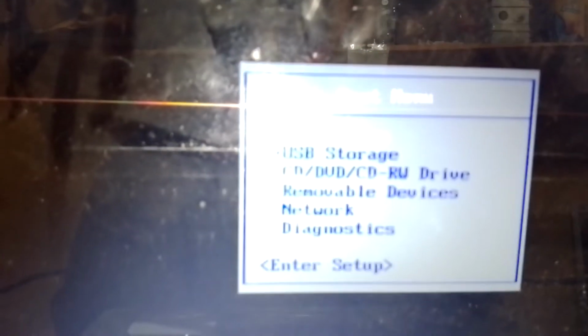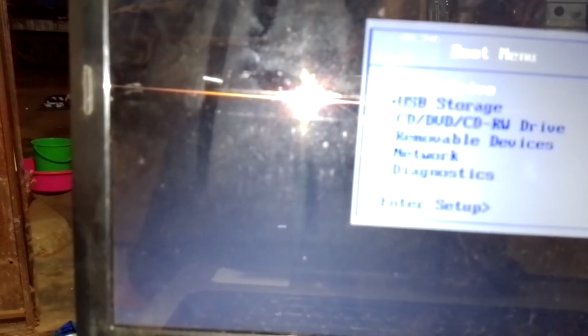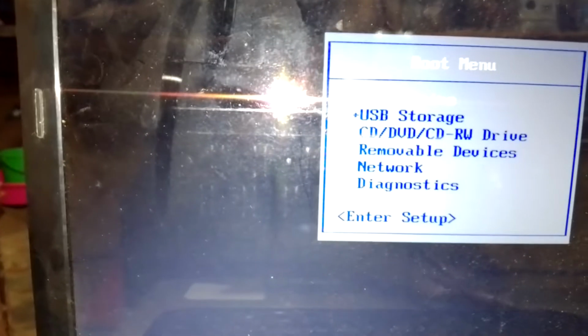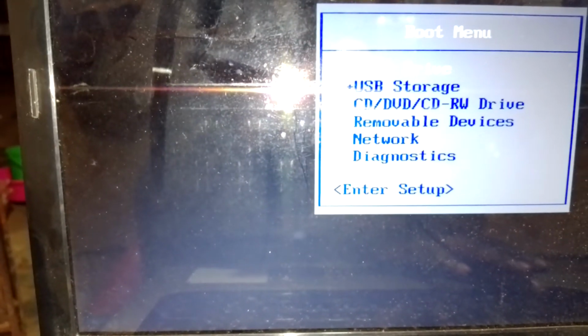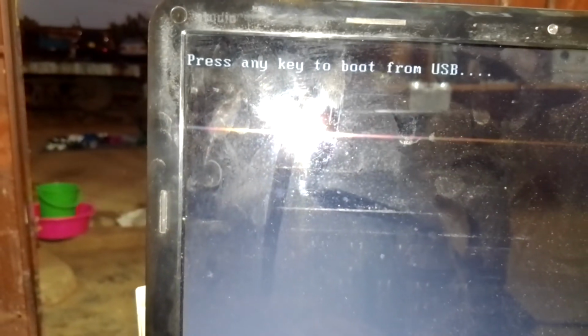We have the CD/DVD writable drive, and then removable devices, network, and diagnostics. The only thing is we use our cursor keys to go up to the USB storage device. From there we press the enter key. When you press enter, it's going to tell us to press any key to boot from the USB.